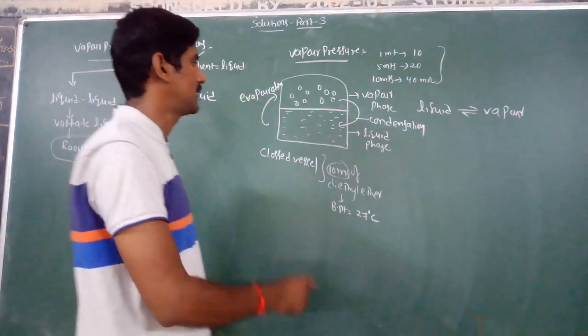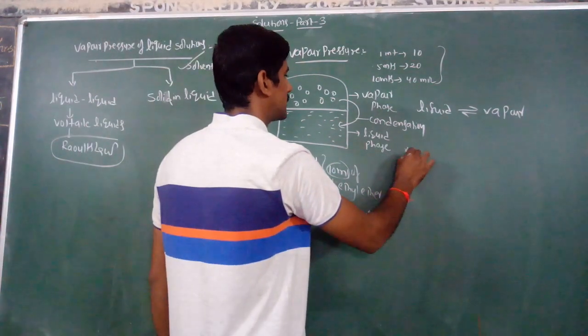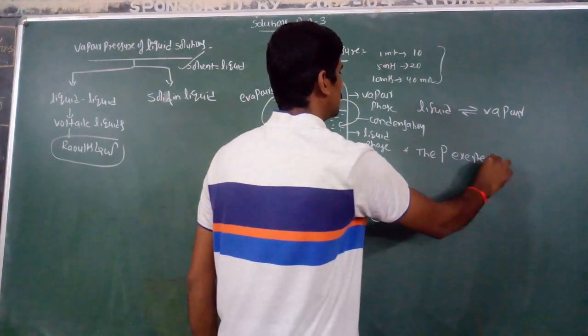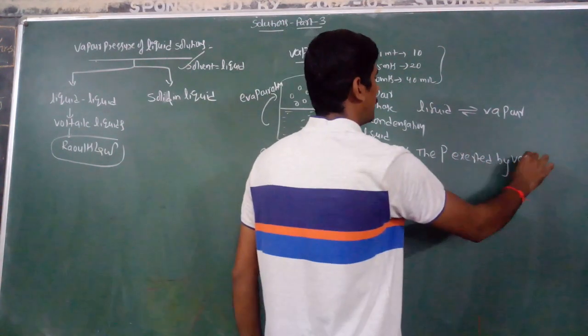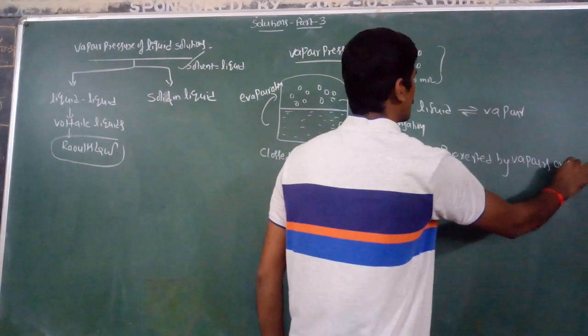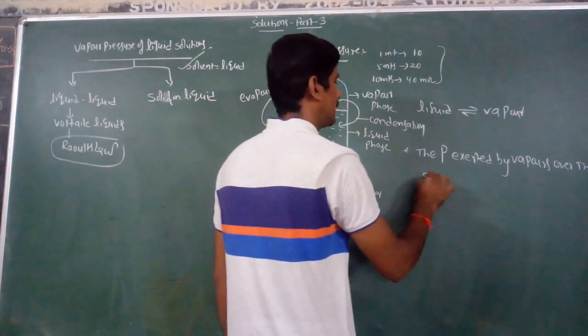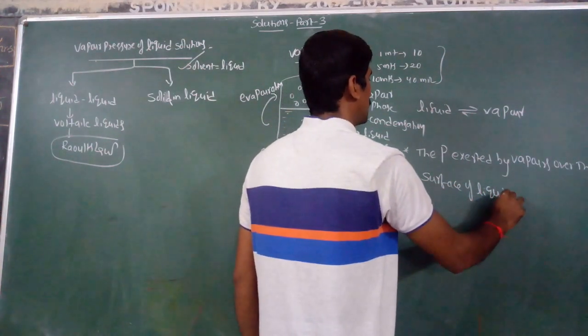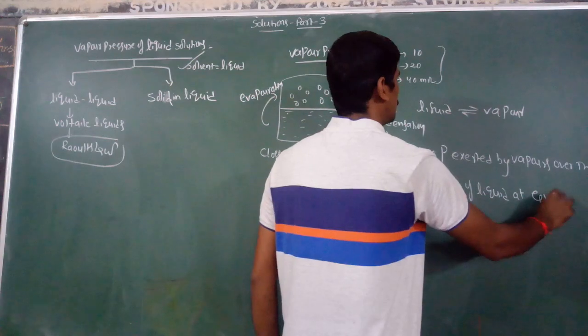So what is vapor pressure? Vapor pressure is the pressure exerted by vapors over the surface of the liquid at equilibrium.